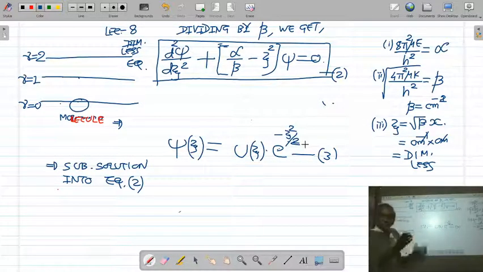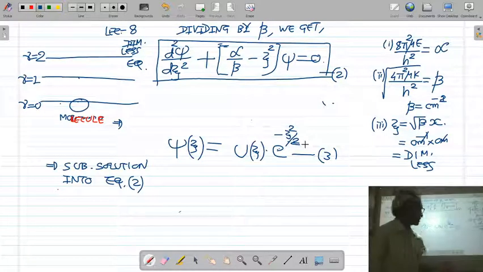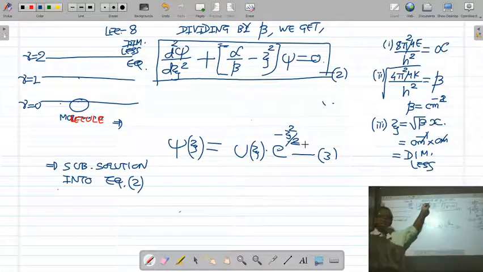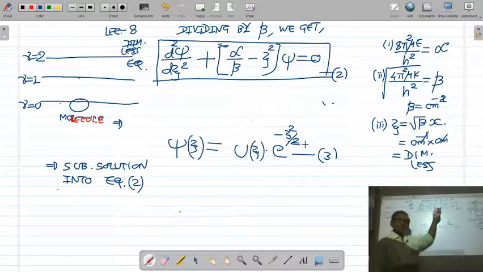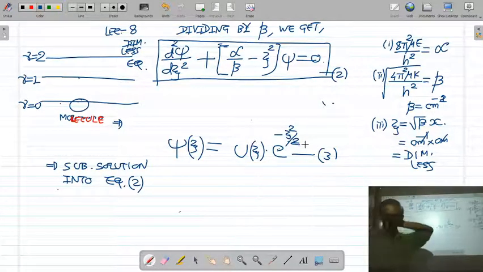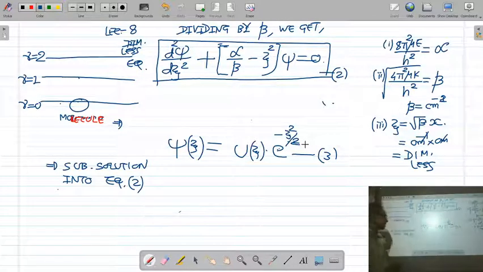Once you write the equation and its solution, this solution must satisfy the equation. Then it is called a solution. So the solution must satisfy the Schrodinger equation of the harmonic oscillator. So let us put the solution into the Schrodinger equation.